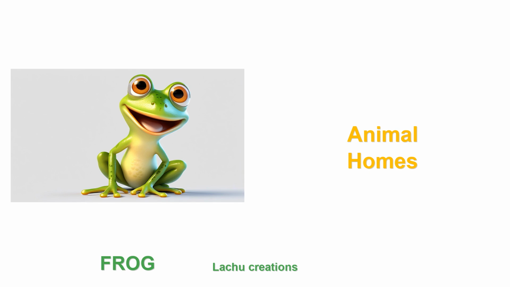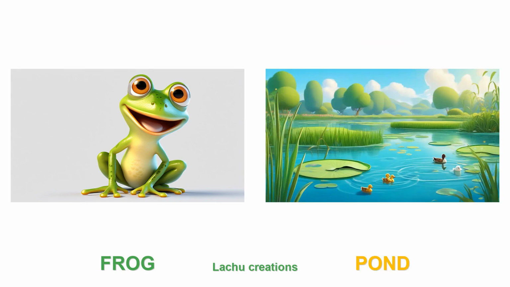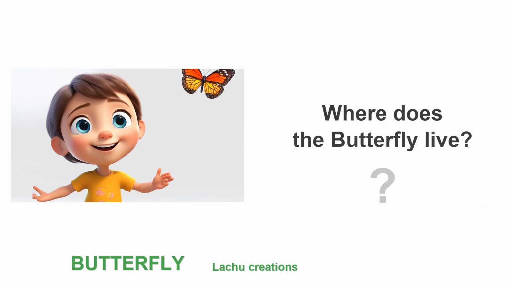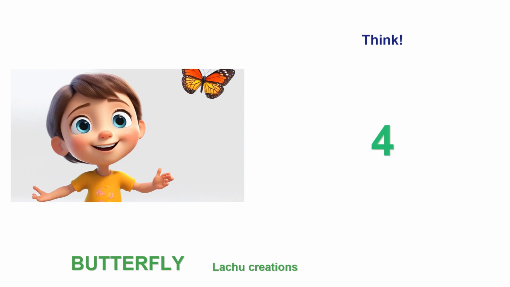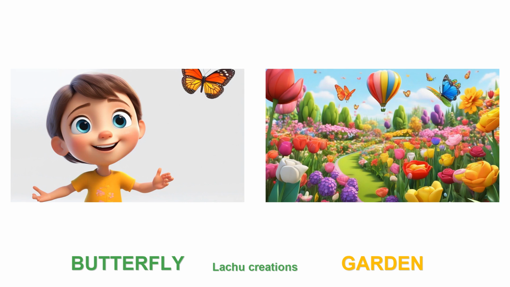This is a frog. Where does the frog live? The frog lives in a pond. This is a butterfly. Where does the butterfly live? The butterfly lives in a garden.